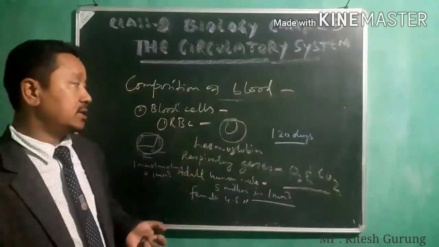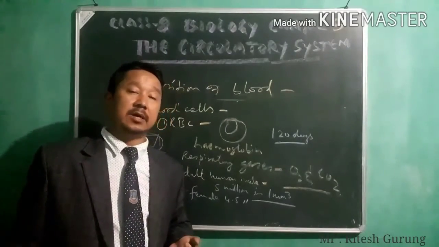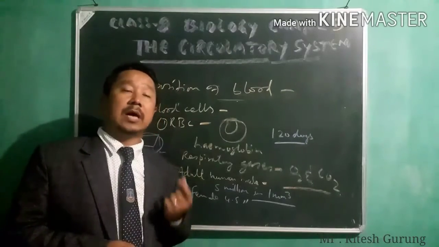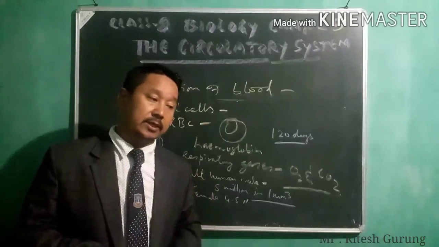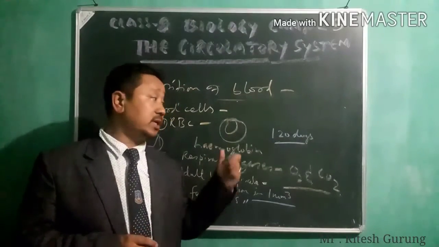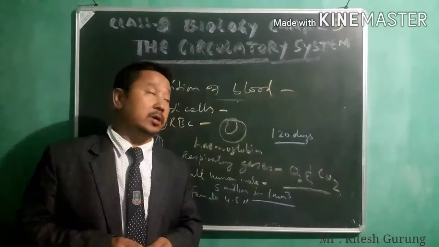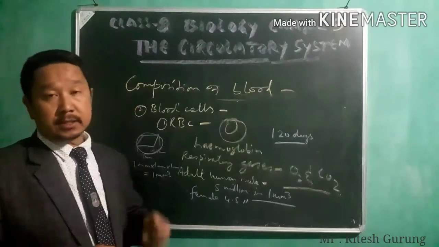After that, the red blood cells will die. The old RBC and weak RBC will be destroyed in the liver, in the spleen, and even in bone marrow. So this is how your RBC plays its role in the composition of the blood.